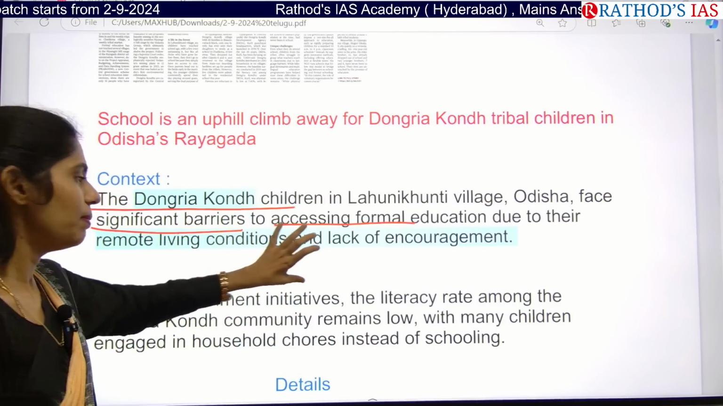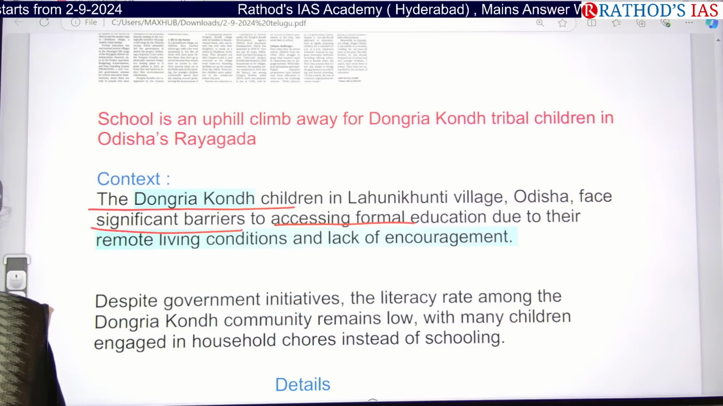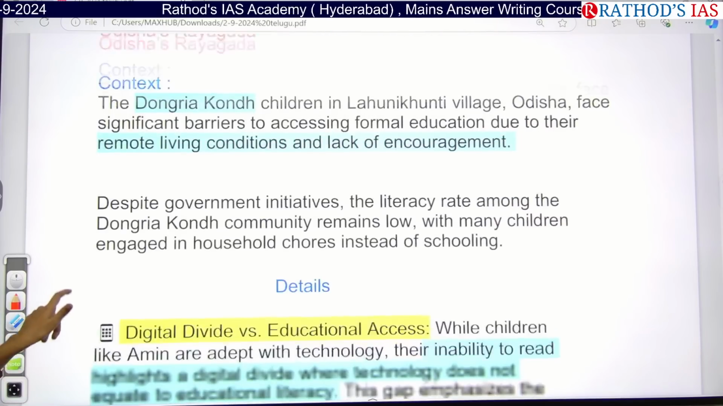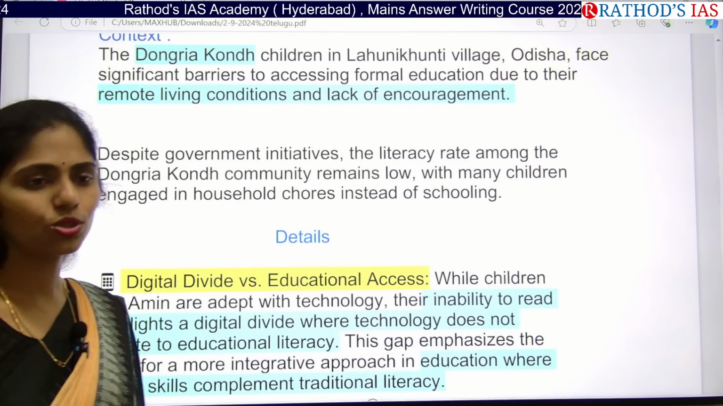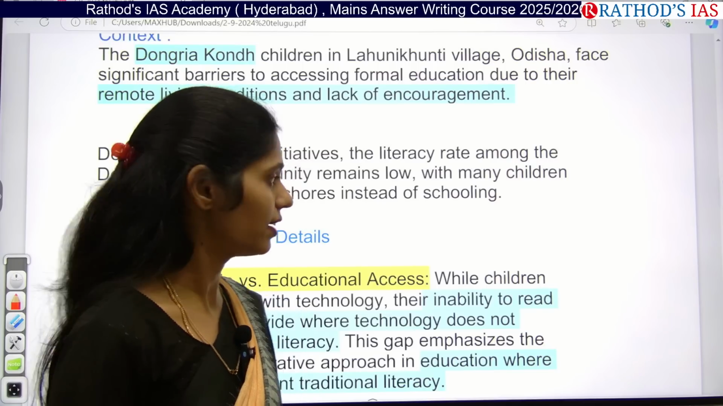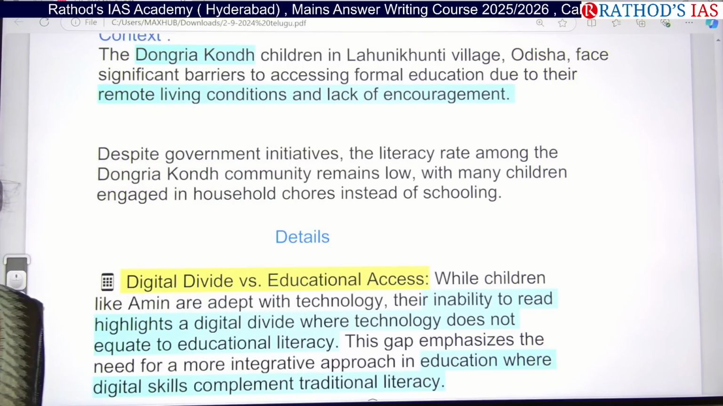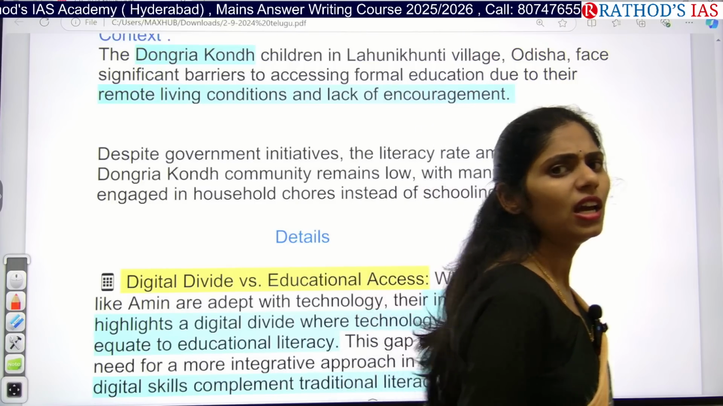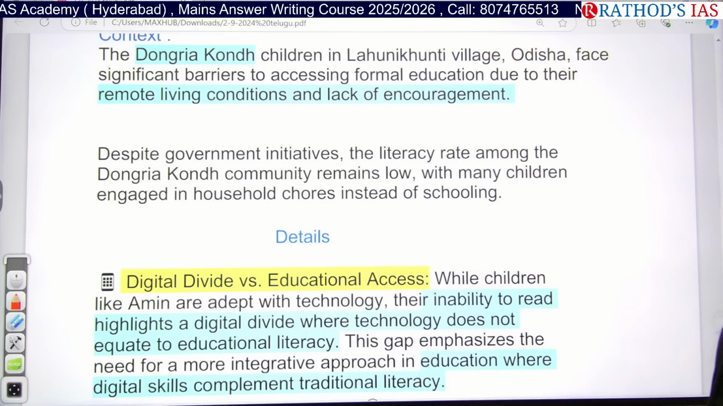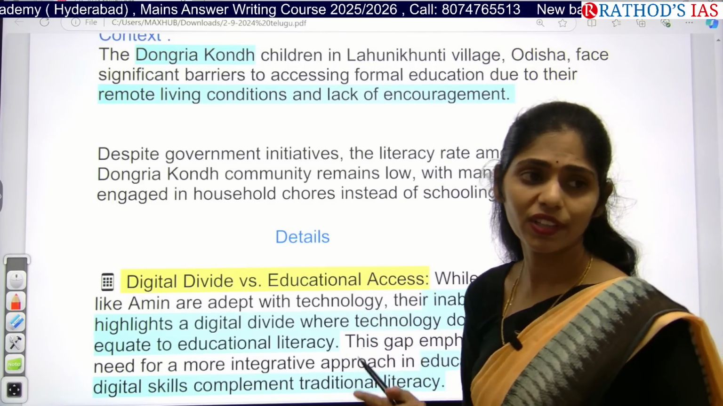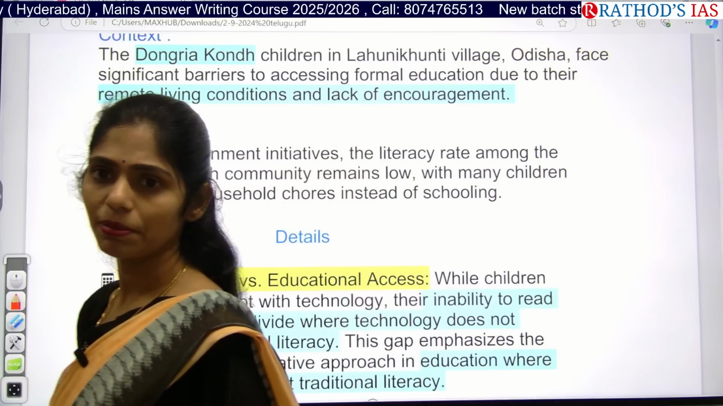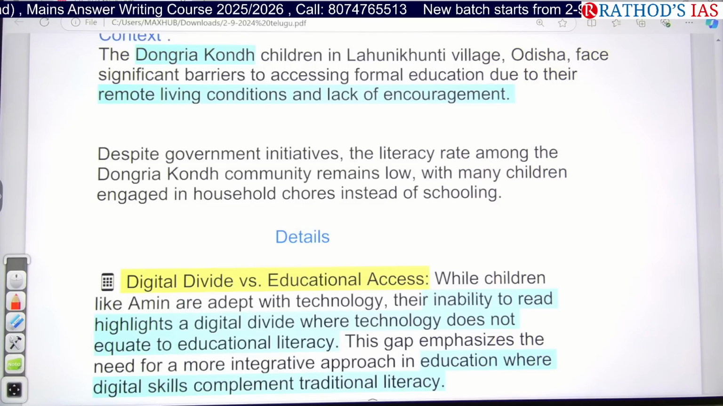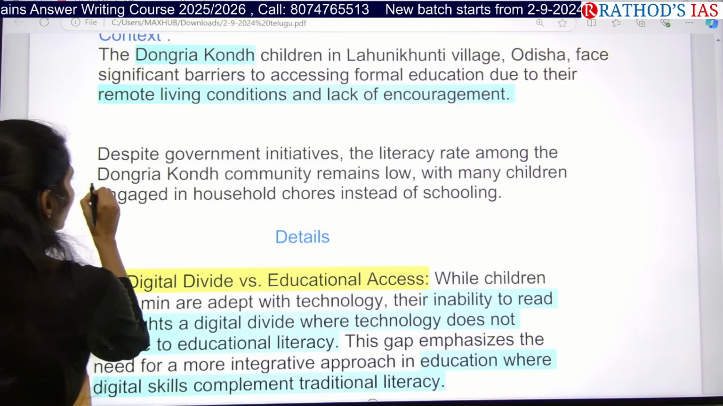Because of this, they also have a lack of education, lack of literacy, lack of encouragement. Already the government is taking a lot of steps to increase education and the literacy rate. Many schemes are coming up, especially for tribal people. Recently, the government came up with a scheme called PM Janman, which is related to PVTGs. Yes or no? Do you remember? Do you recall?